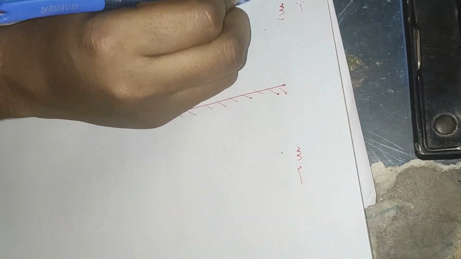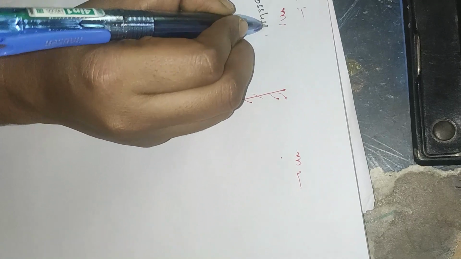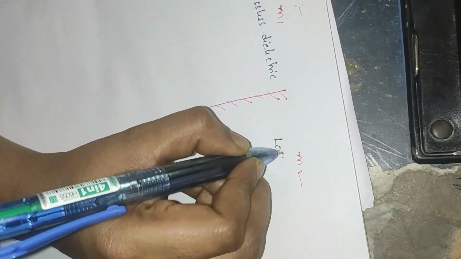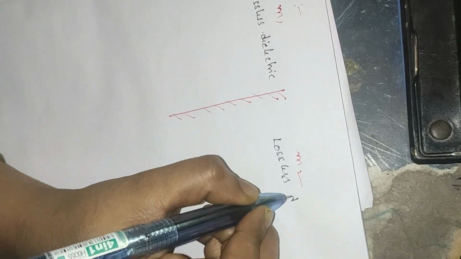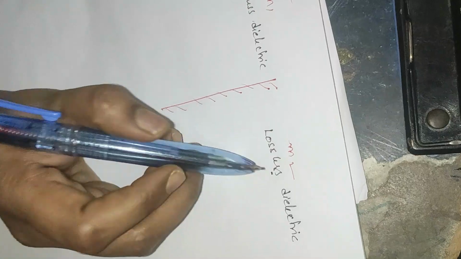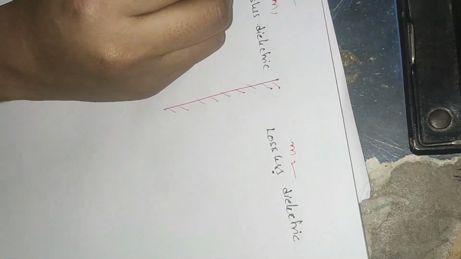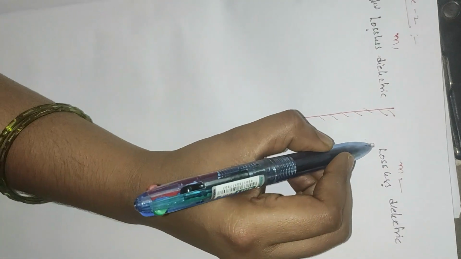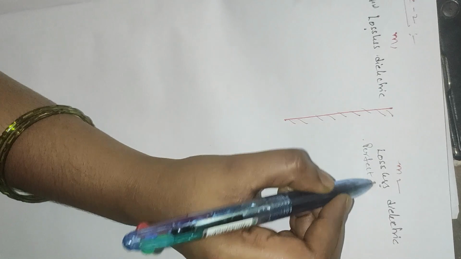Now let us consider a case when the wave is propagating from a lossless dielectric to the same kind of medium, a lossless dielectric. So here in this case I am taking both mediums as the same kind of medium, which is lossless dielectric. The lossless dielectric is also called a perfect dielectric medium.